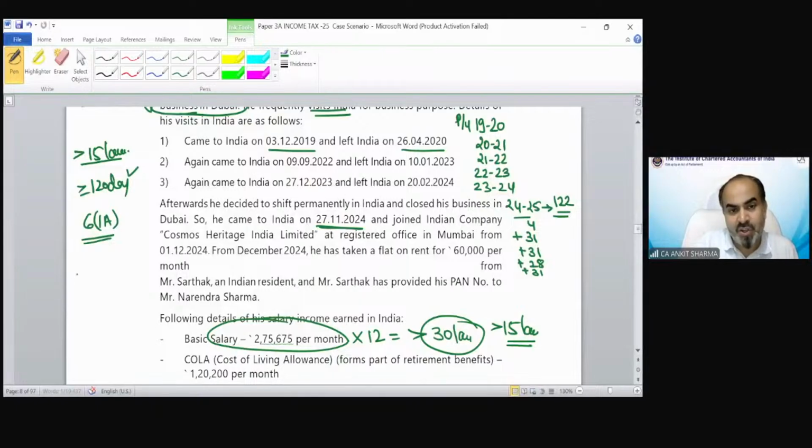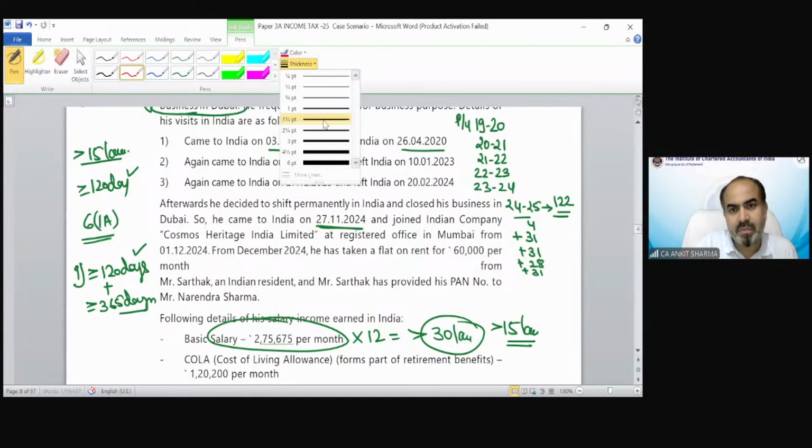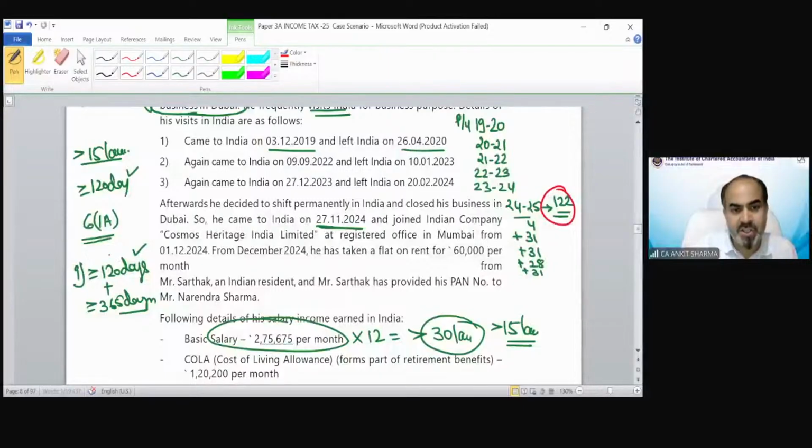The full condition says in the previous year, you have to be more than 120 days in India plus in the 4 preceding years, you have to be in India for 365 days or more. He was in India for 122 days, so this condition has been satisfied.